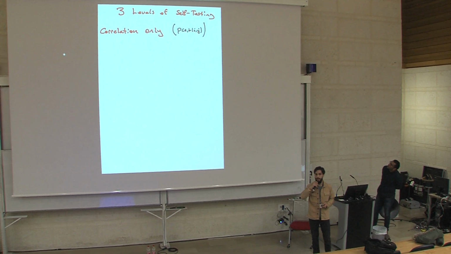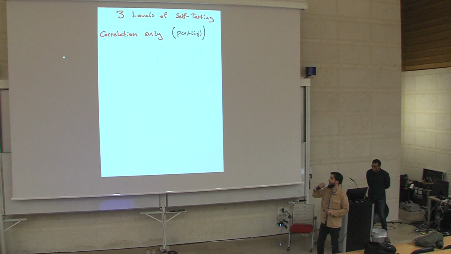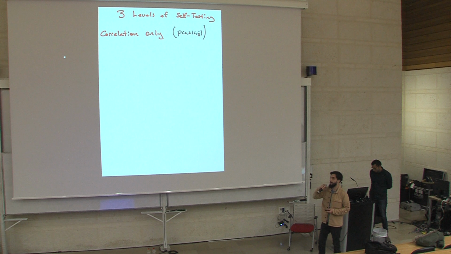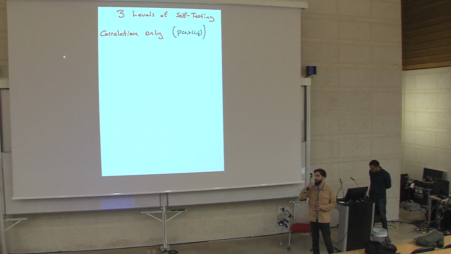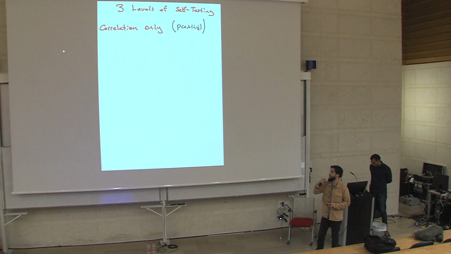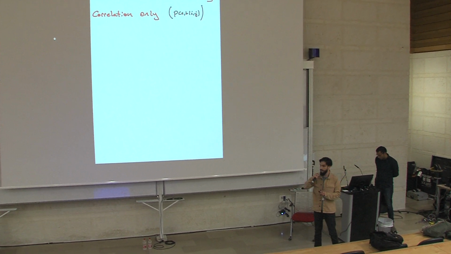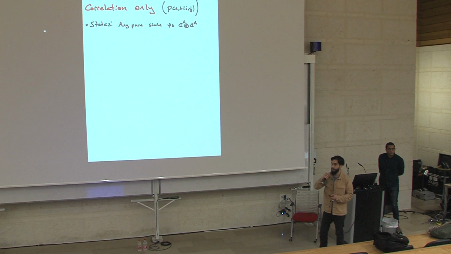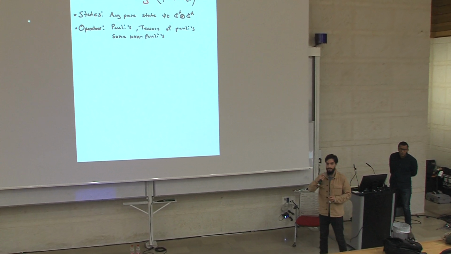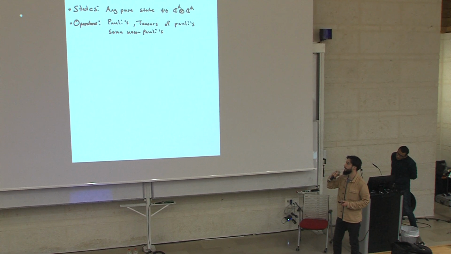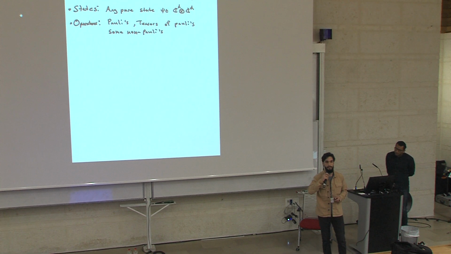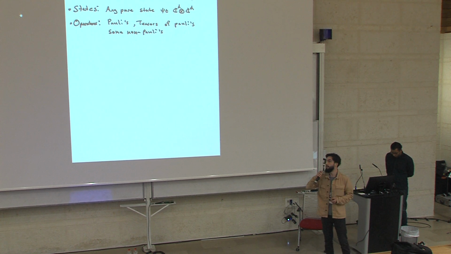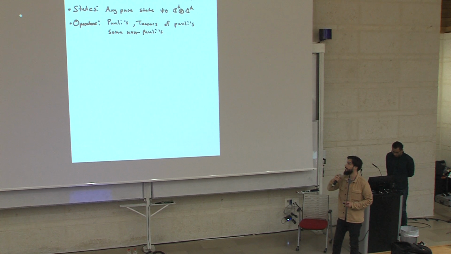Quickly, we have three regimes of self-testing and increasing level of restriction. So the most powerful is correlation only. We might have a quantum correlation, and this correlation might be only possible to be obtained with a particular state and a particular set of measurements. So in this powerful setting, it's actually possible to certify the presence of any pure state. In terms of measurements, not as much literature has been done. In fact, most of it centers around testing for the presence of Pauli operators or tensors of Pauli operators, although there's some literature on some non-Pauli operators.